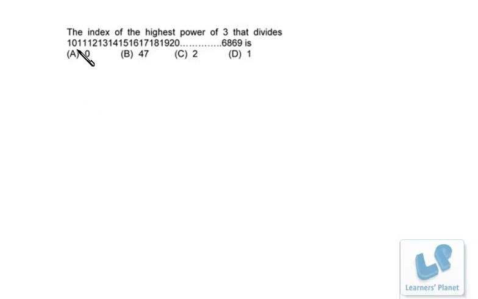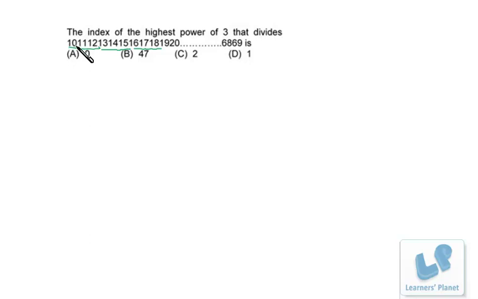Now you start with 10, 11 and 12, right? I have to see whether 1, 0, 1, 1 and 1, 2 is divisible by 3 or not. Since 10, 11 and 12 are 3 consecutive numbers, their sum will be divisible by 3 and the sum of digits is divisible by 3. That means this combination of these 3 numbers or 6 digits is divisible by 3. Same thing will happen over here, 13, 14, 15. Right, then 16, 17, 18. The same thing will go on till n. Now we don't know what the n number is over here.